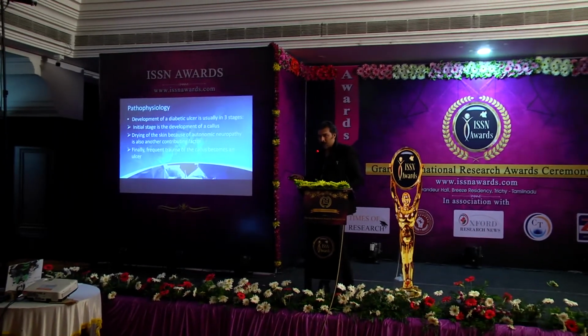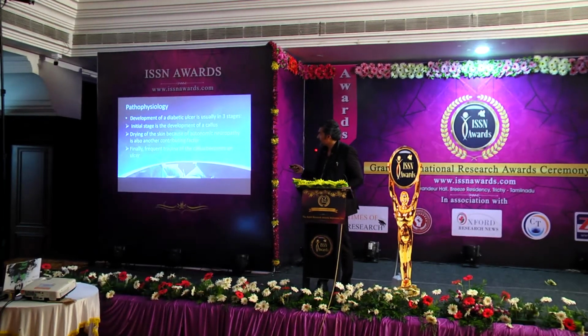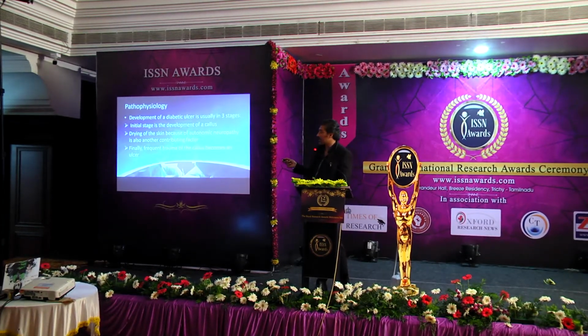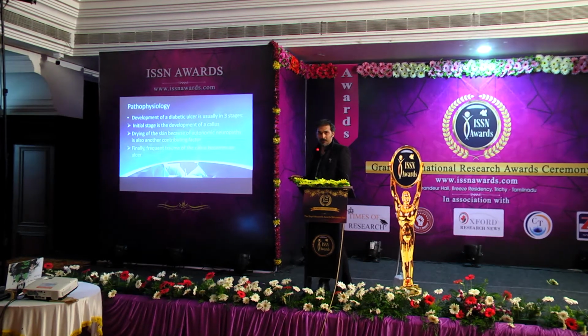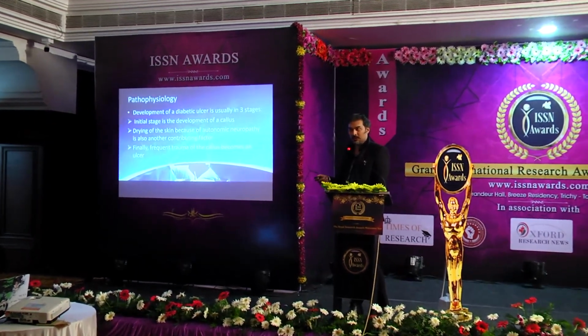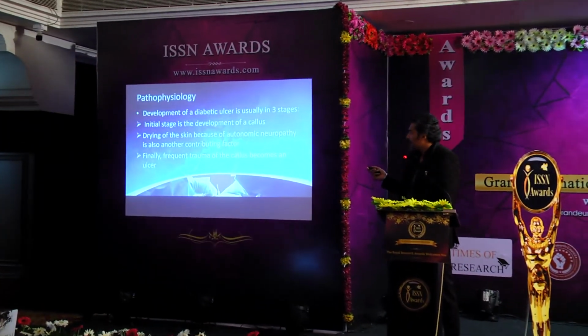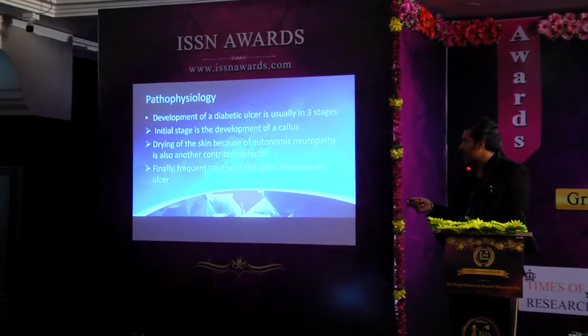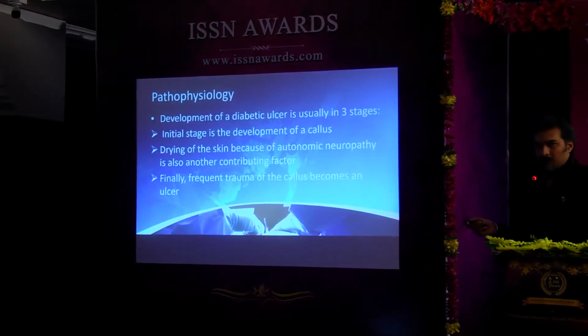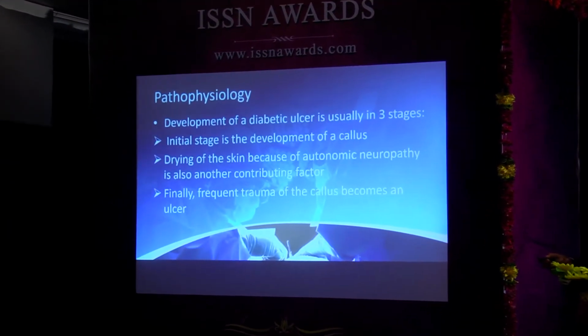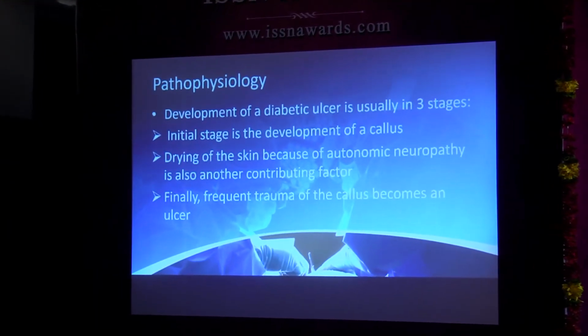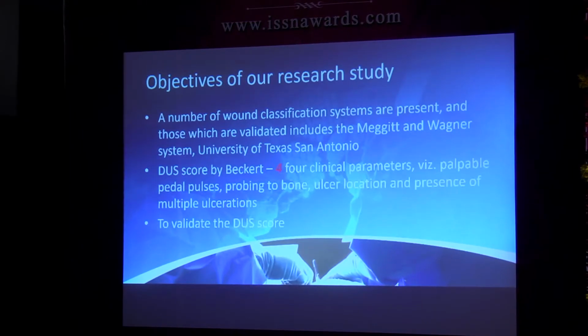The basic pathophysiology, I'll just rush through it. Development of an ulcer usually has 3 stages. Initially, we have a presence of a callus. We have 3 types of neuropathies. We have sensory, where the sensation is lost and it happens as a wound. Drying of the skin because of autonomic neuropathy is also another contributing factor. And last, motor neuropathy, where there is destruction of the tissues. And finally, the trauma comes in and forms an ulcer.